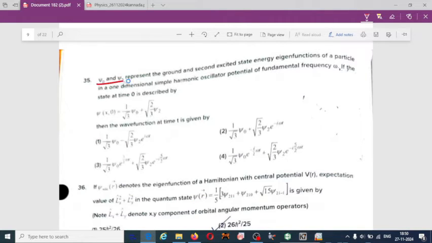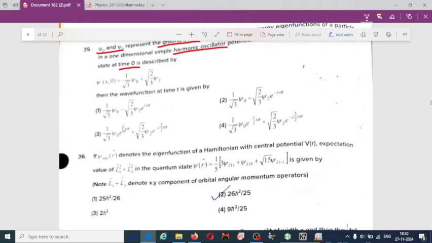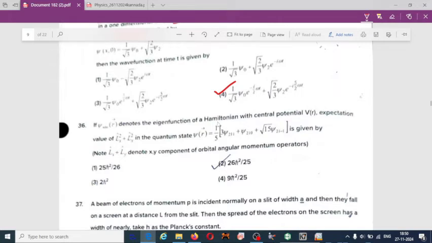Psi naught and psi 2 represents the ground and second excited state energy eigenvalues of the particle in a one-dimensional simple harmonic oscillator potential of a fundamental frequency omega. If the state at 0 is described by, I am just giving you the answer, 35 fourth one, 1 by root 3 psi naught. You can check once again.